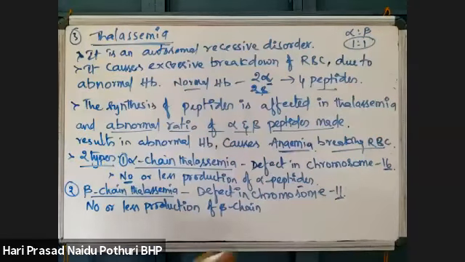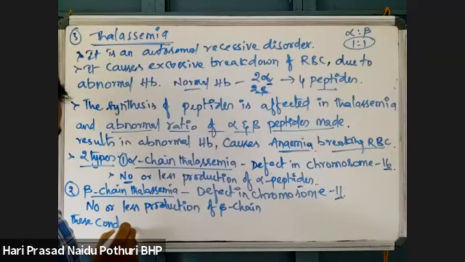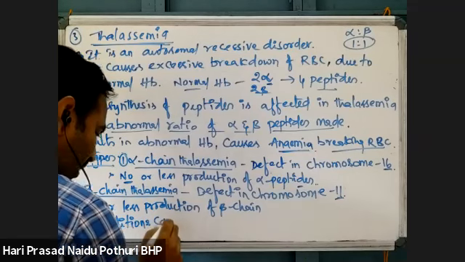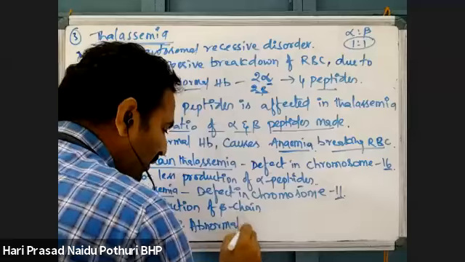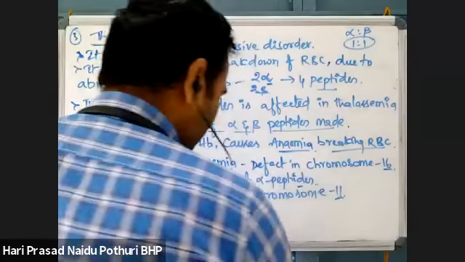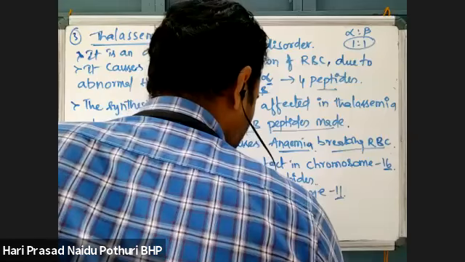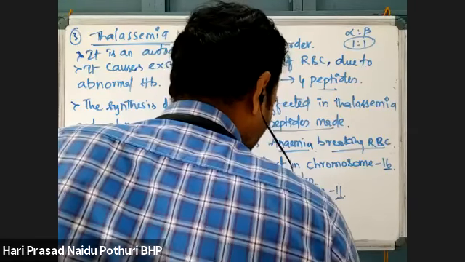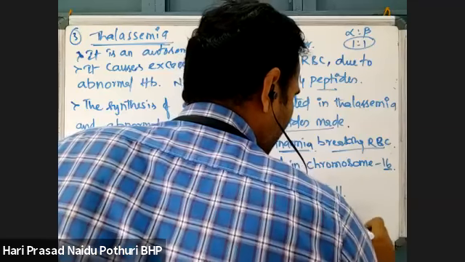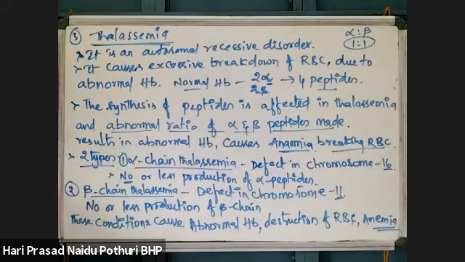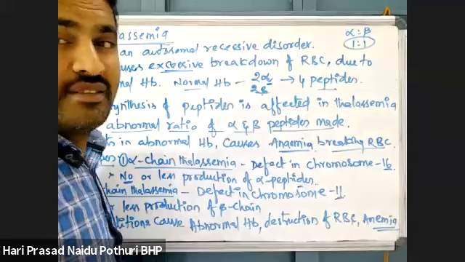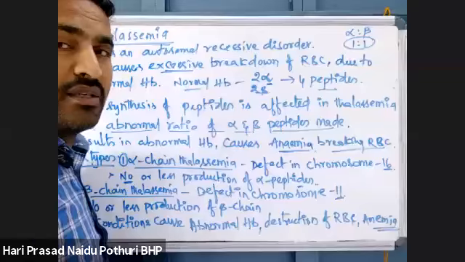Okay. So both these conditions cause abnormal hemoglobin. Abnormal hemoglobin causes destruction of RBC. Destruction of RBC leads to anemia. Anemia will develop, hemoglobin will fall down. So that's why it is excessive breakdown. Compared to sickle cell anemia, here the breaking of RBC is much more.